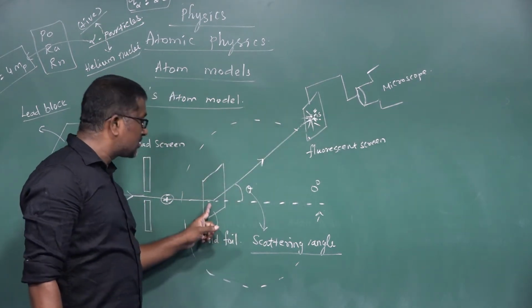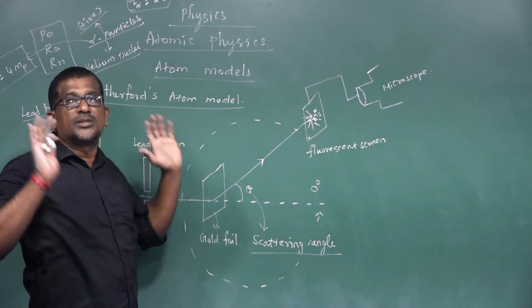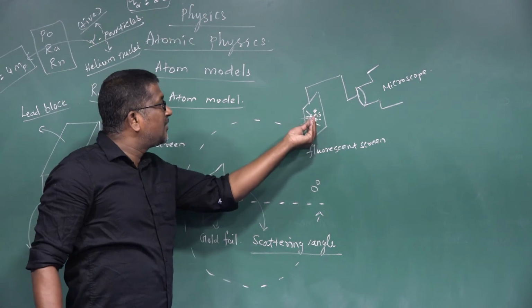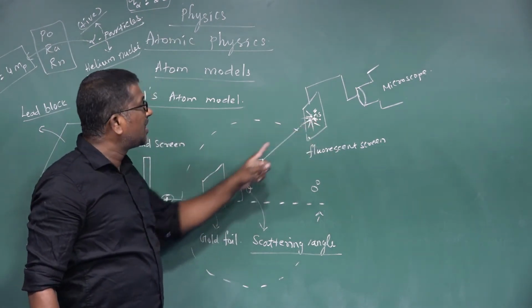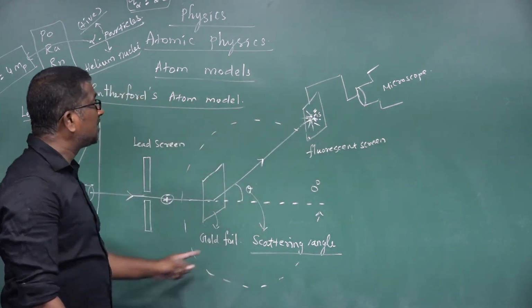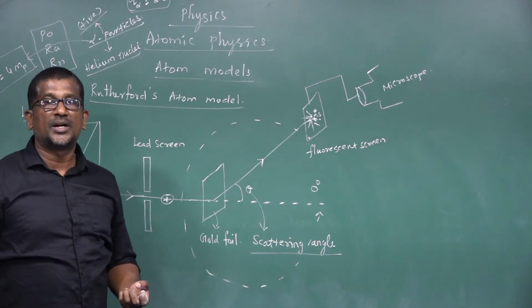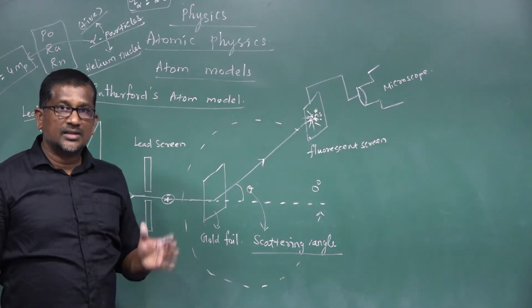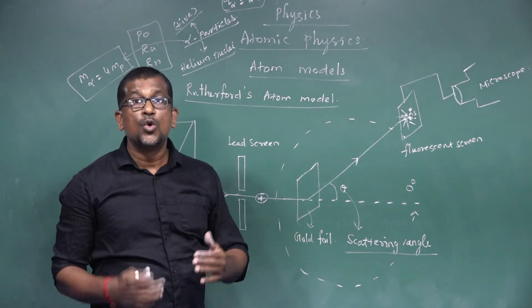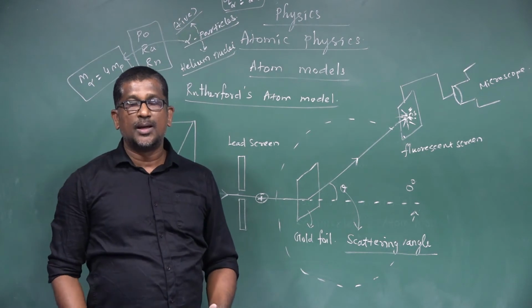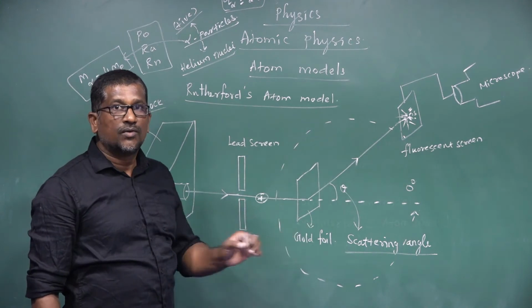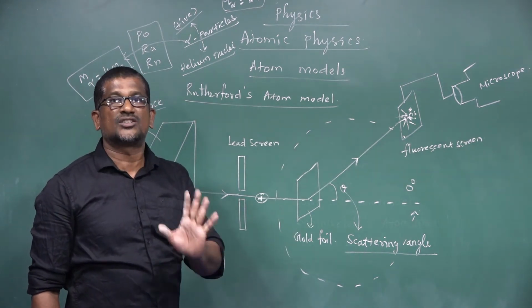Whenever the alpha particle strikes the gold foil, it is scattered in all possible directions, at different angles. The tiny flash of light produced when the alpha particle strikes the screen can be seen with the help of a microscope. So this is the experimental arrangement of the scattering of alpha particles by a thin gold foil. This experiment was conducted by two scientists, Geiger and Marsden, the students of Rutherford, based on his idea, to investigate the structure of an atom.